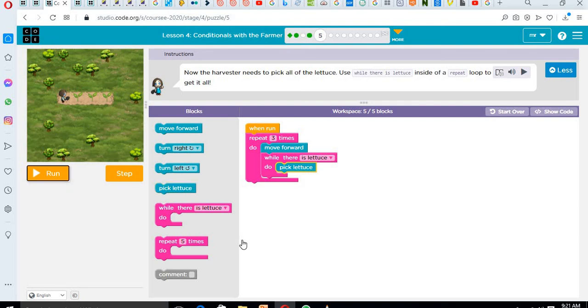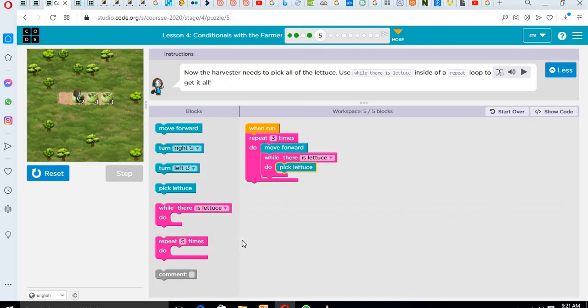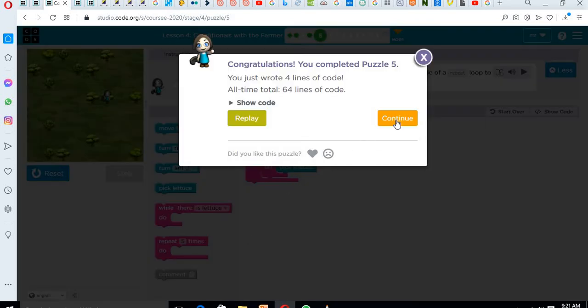So click on while there are lettuce, we collect the lettuce. Pick it. Nice. So let's move to the next puzzle.